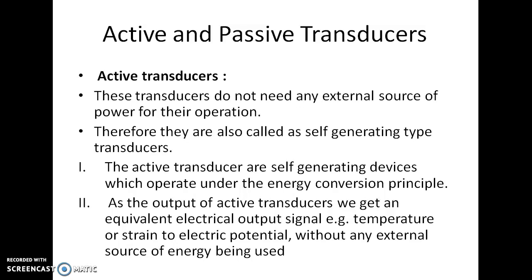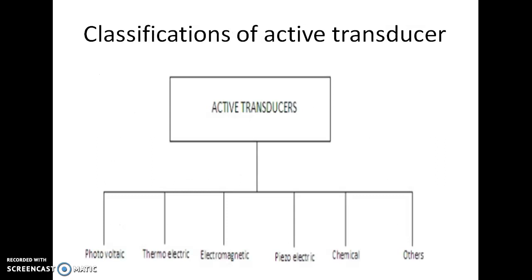This transducer generally works on the principle of energy conversion, the law of conservation of energy. Again, the active transducers are classified into different types: photovoltaic transducer, thermoelectric transducer, electromagnetic transducer, piezoelectric transducer, chemical transducer and others.